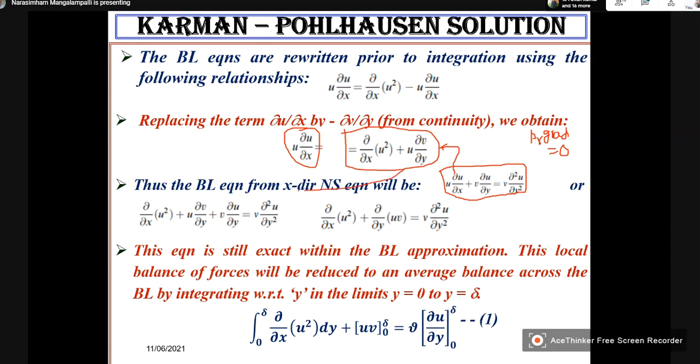So this is this term. Plus v ∂u/∂y is equal to nu ∂²u/∂y².